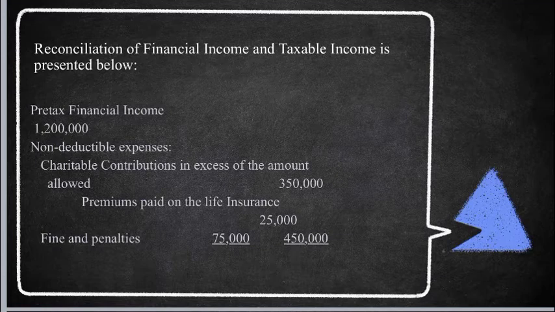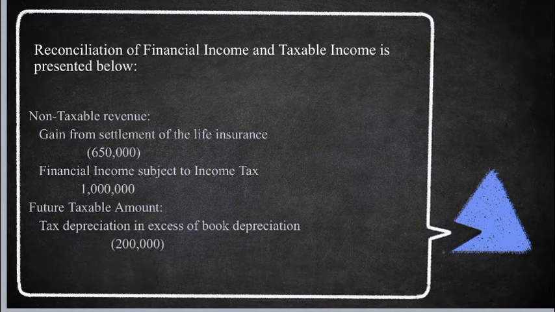Pre-tax financial income is 1,200,000. Non-deductible expenses: charitable contribution in excess of the amount allowed is 350,000, premiums paid on the life insurance is 25,000, fines and penalties is 75,000, equal to 450,000. Non-taxable revenue: gain from settlement of the life insurance, 650,000. Financial income subject to income tax is 1 million.